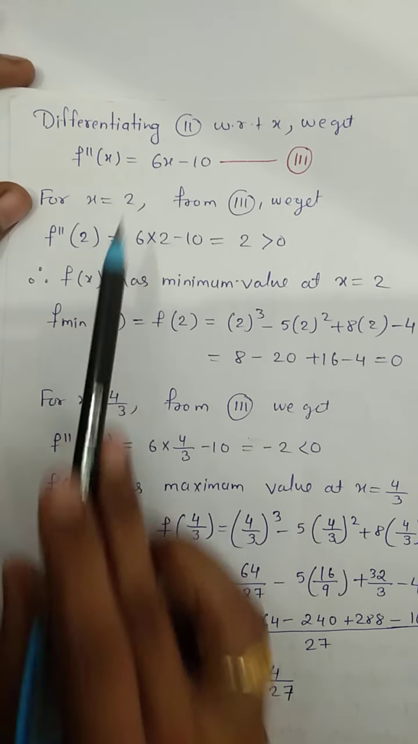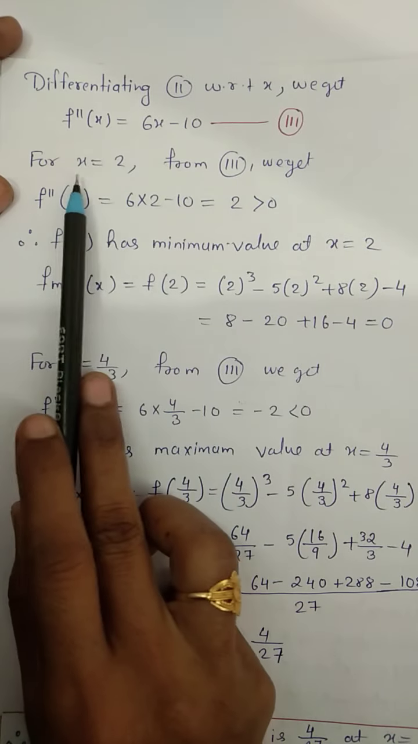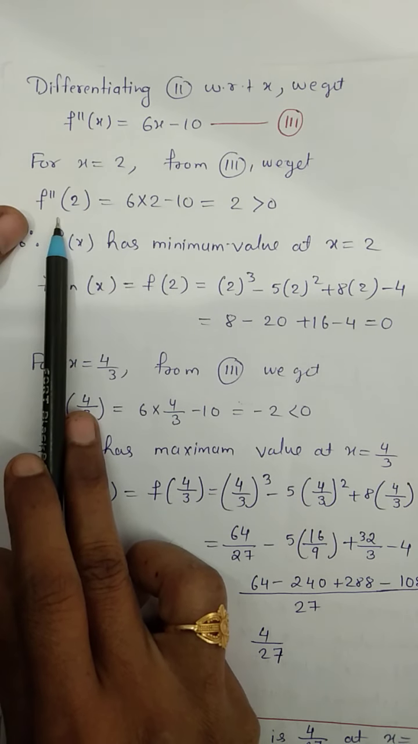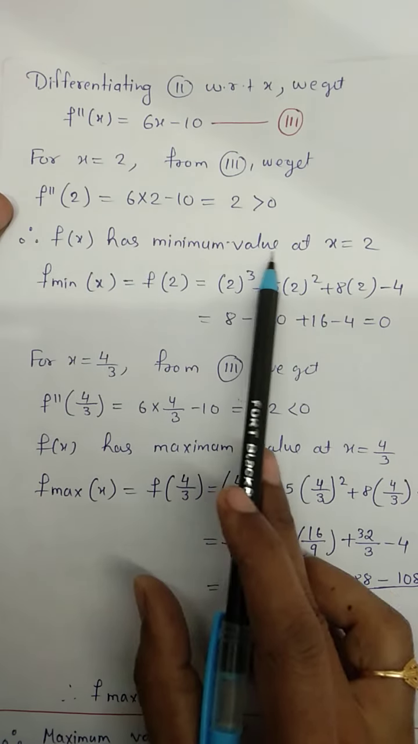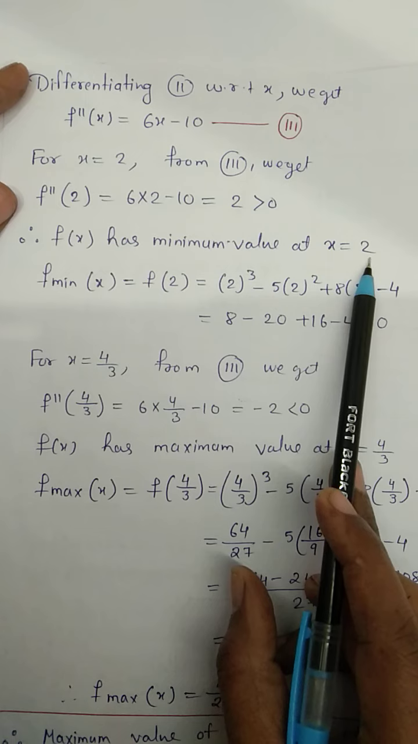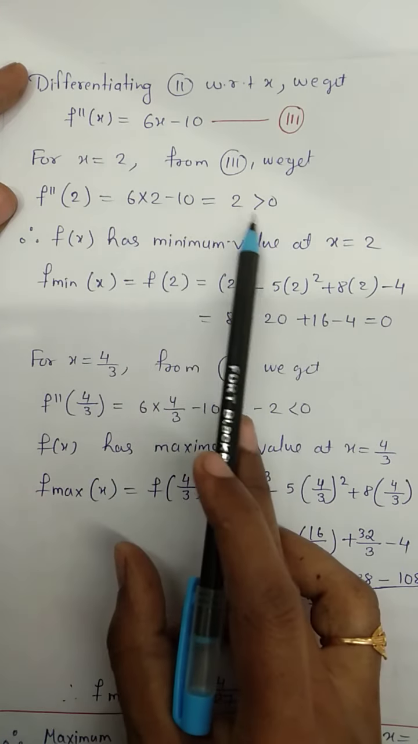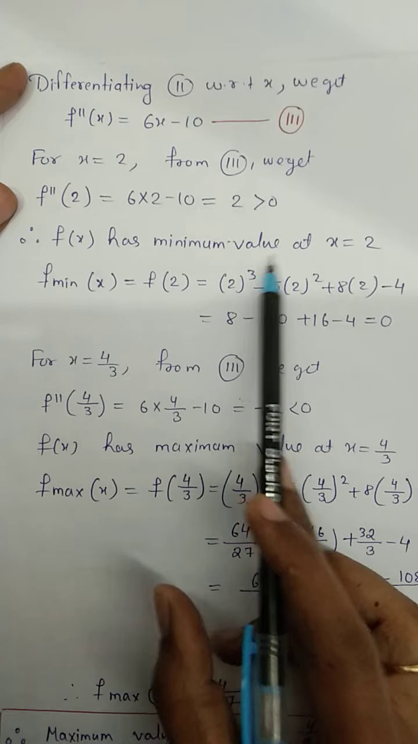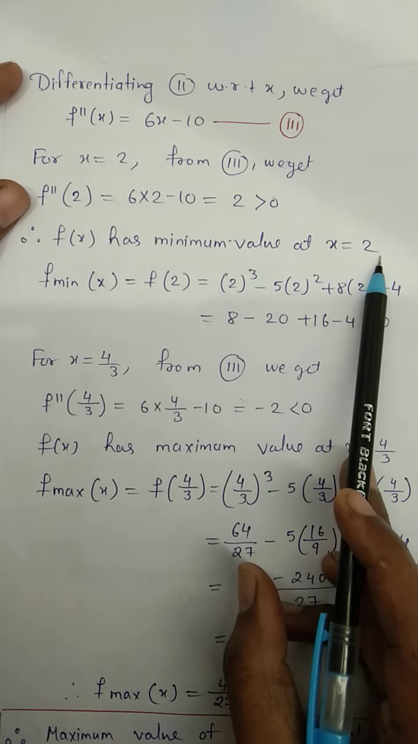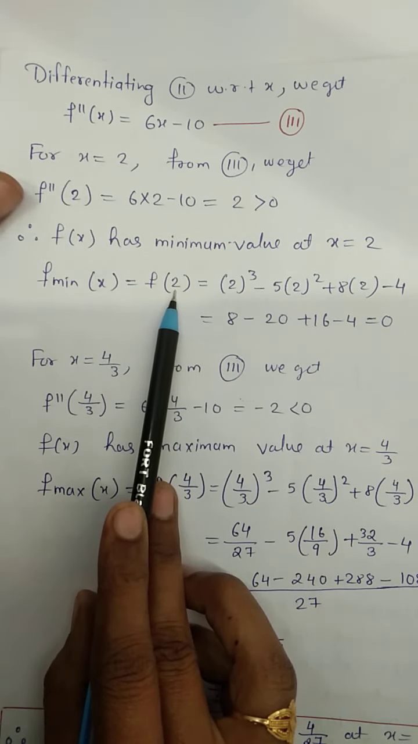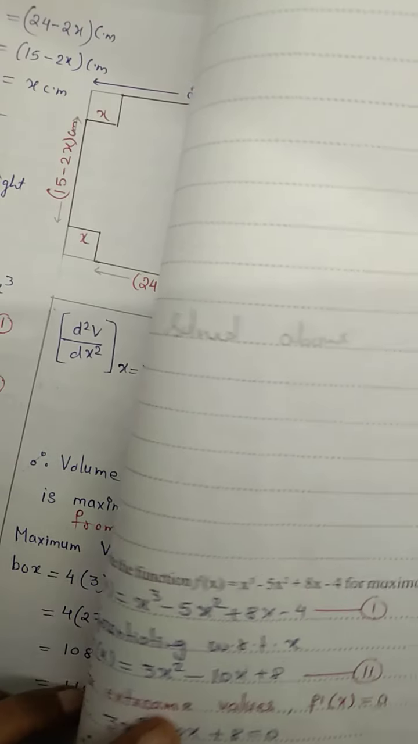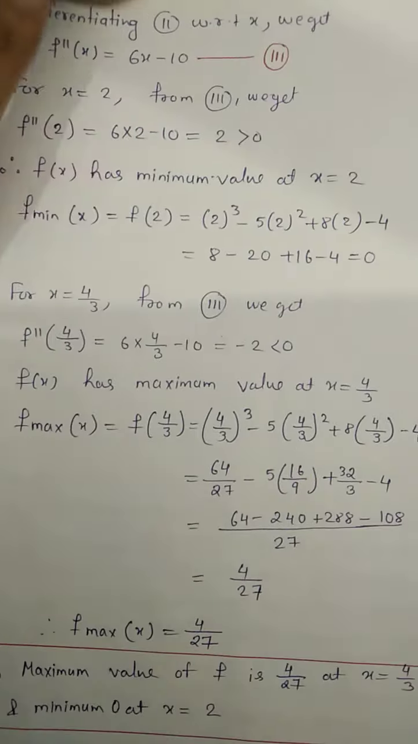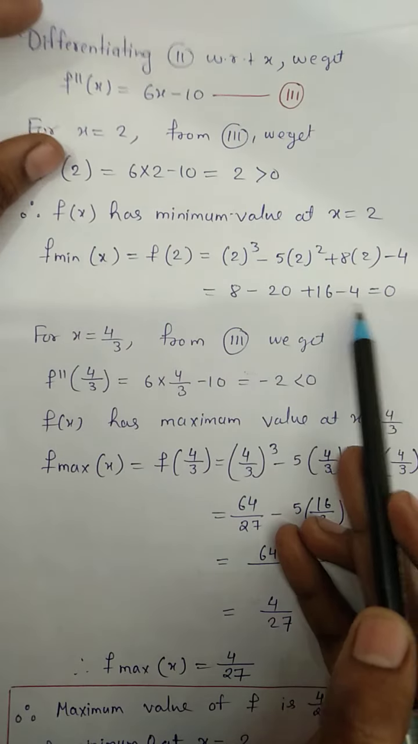Now we have got two values of x. We will check the first one. For x equal to 2, check the second derivative, the answer is 2, which is positive. Since it is positive, that means f of x has minimum value at x equal to 2. To find that minimum value, we put x equal to 2 in the given function, that is equation number 1, which is given in the question. This is equation number 1, and this is your f minimum.